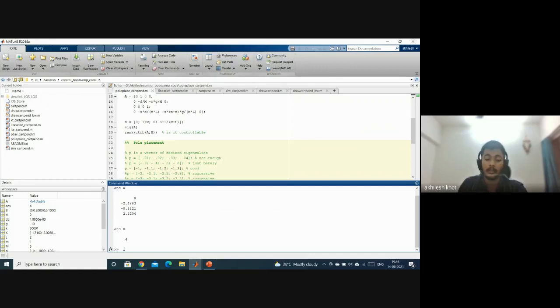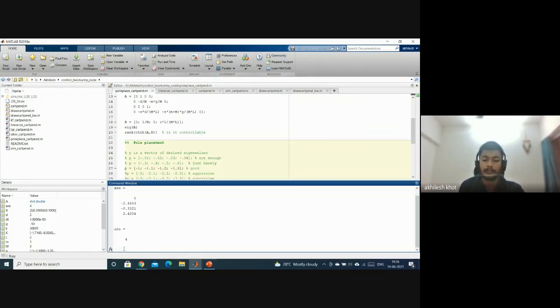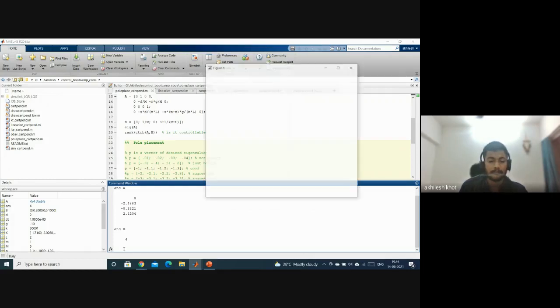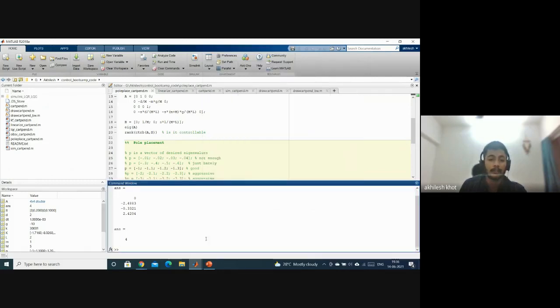I will again show you the simulation part of this. So basically, as you can see, it is slowly getting balanced, and approximately around 10 seconds it balances perfectly. And again, I have set the position of the cart at x equal to 1. So at 1 it is stabilized, and I have simulated it for 30 seconds just to show that it is getting balanced under 30 seconds. So this is the simulation part, and I will again move to the PPT.